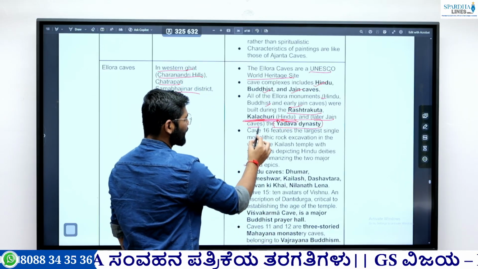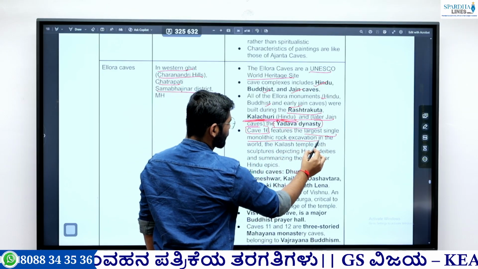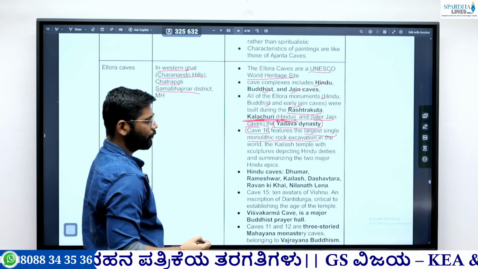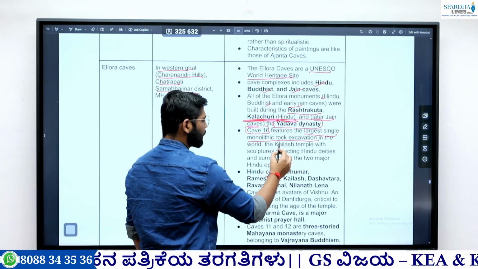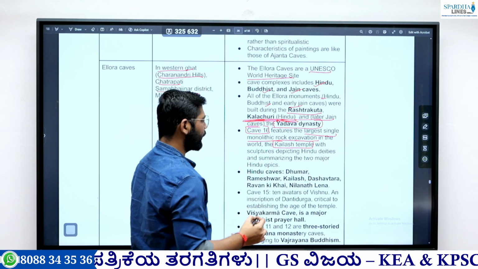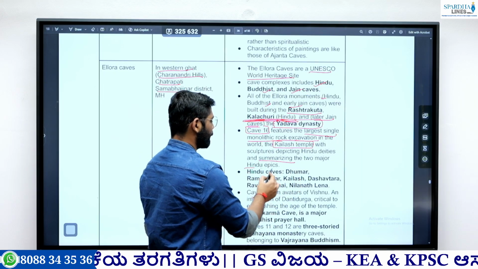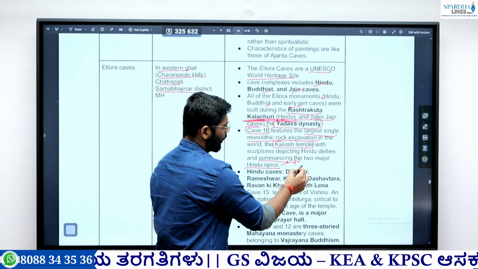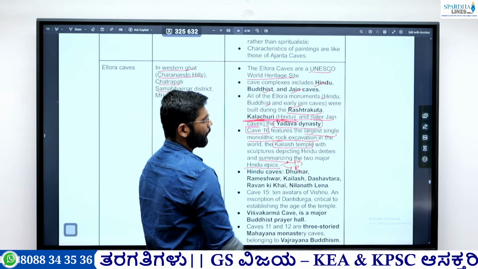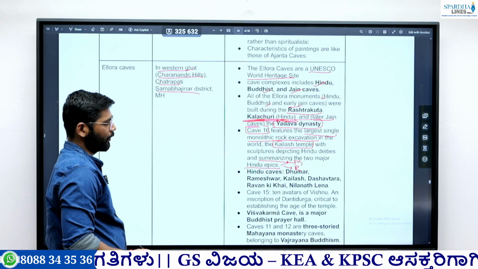Next, cave 16. It has the largest single monolithic rock cut excavation. If you remember, which is the rock, it is the Kailasnath temple. It depicts the Hindu deities or summarizes the two major Hindu epics. Which two Hindu epics? The Mahabharata and the Ramayana. So the walls are inscribed with these two Hindu epics.